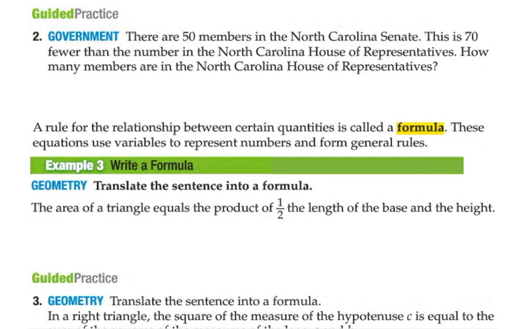Okay, go ahead and look at guided practice number 2, and I will put the answer up. Again, many different ways to answer this. One way to do it, let me go ahead and read it. There are 50 members in the North Carolina Senate. This is 70 fewer than the number in the North Carolina House of Representatives. How many members are in that House of Representatives? Okay, so what they're asking is what number minus 70 is going to give us 50? Okay, one way to do it.